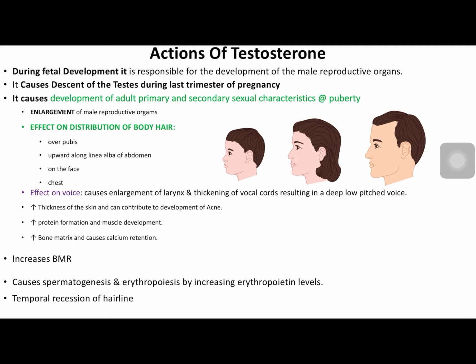It is mainly responsible for spermatogenesis and erythropoiesis by increasing the level of erythropoietin, and it is responsible for temporal recession of hairline. You can see here this adult, he is having recession of hairline. This is called temporal recession of hairline. This is the hairline here. For females it is like this, but for males generally there is recession. This recession is under the influence of hormone testosterone.